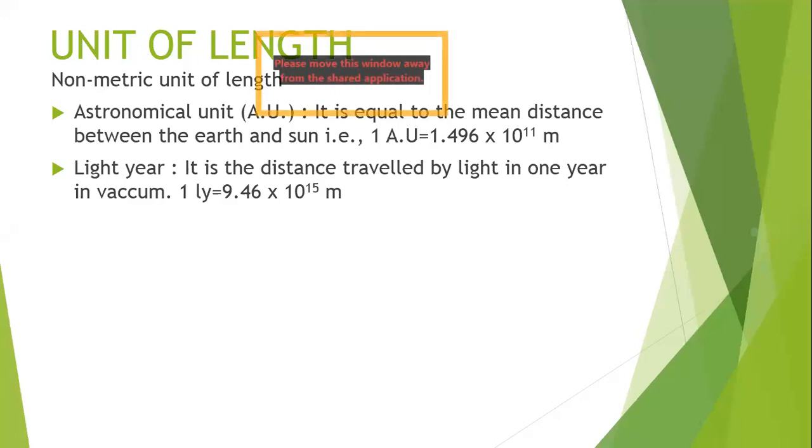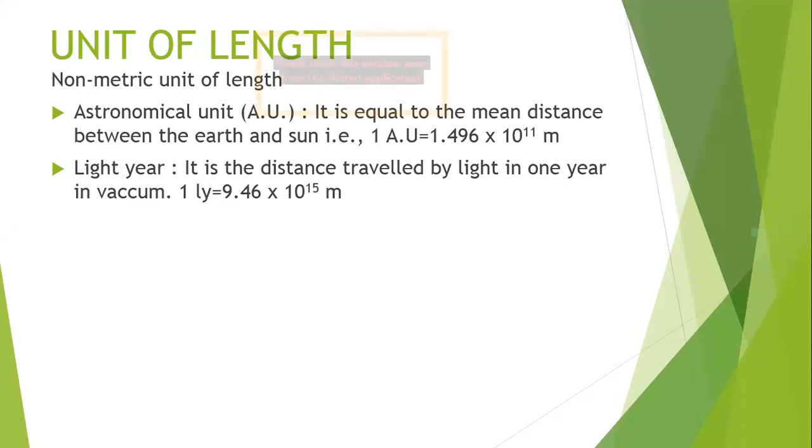Understand, students, regarding the light year. The moment I say light year, there is the word year in it, and students get confused and say that light year is a unit of time. Light year is not a unit of time. Light year is a unit of distance because it is the distance traveled by light in 1 year.